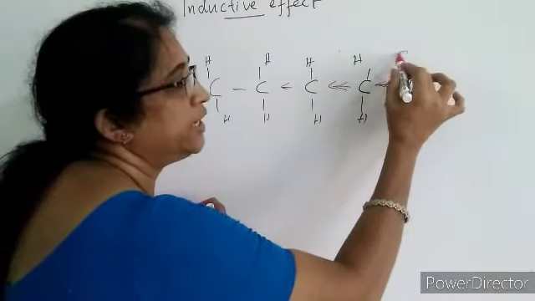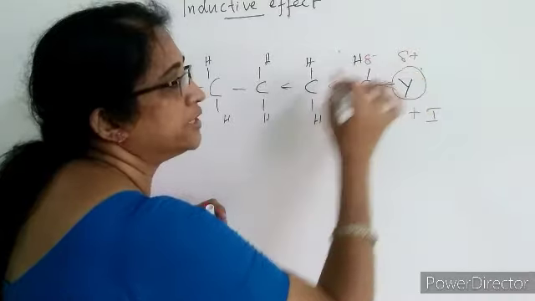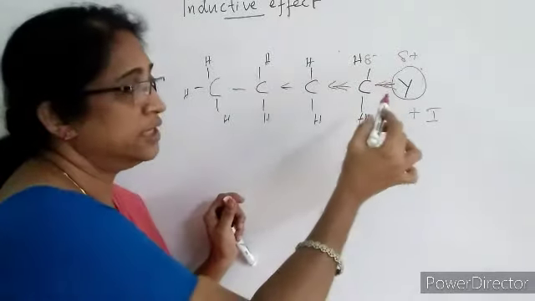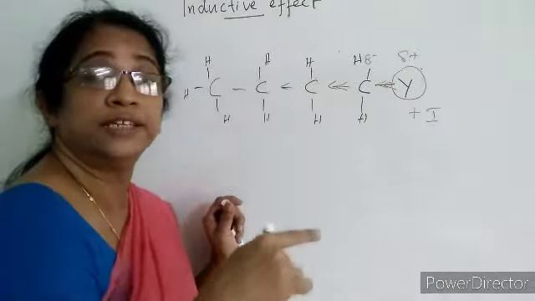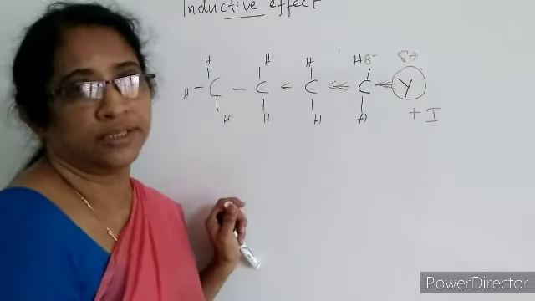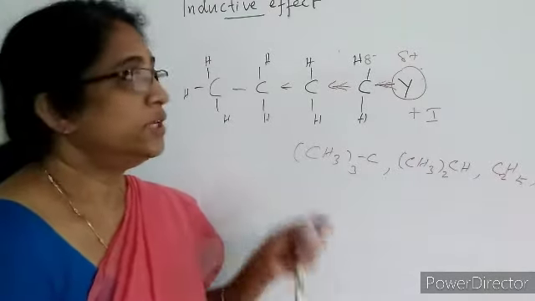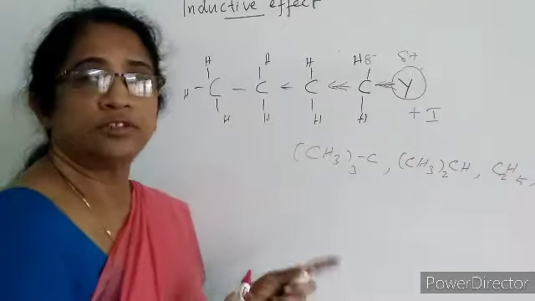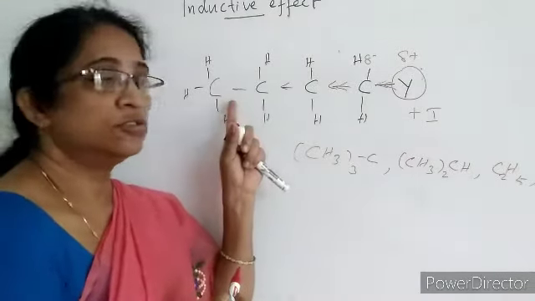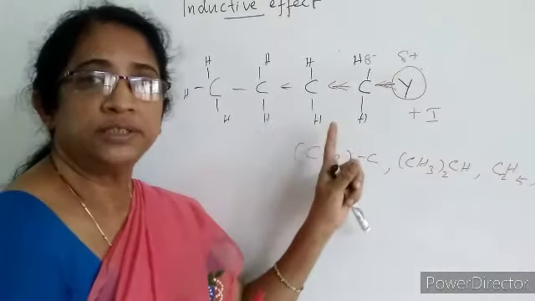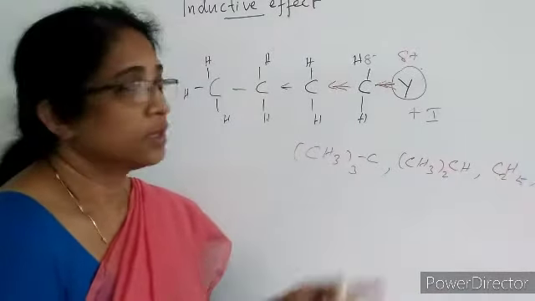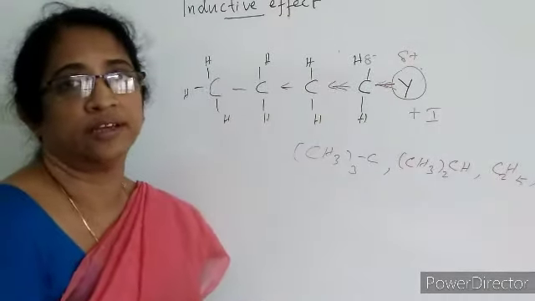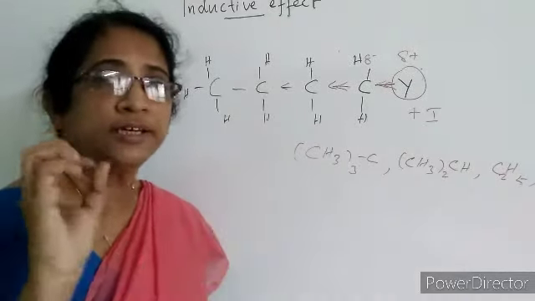As a result, Y gets a slight positive charge and carbon gets a slight negative charge, and this effect is also prominent up to 4 carbon atoms. So the inductive effect decreases when the distance along the carbon chain increases. So inductive effect is a permanent effect, and transfer of sigma electrons takes place through the saturated carbon chain, either towards the electron withdrawing group or from the electron repelling group towards the saturated carbon chain. So inductive effects are of two types, plus I effect and minus I effect.